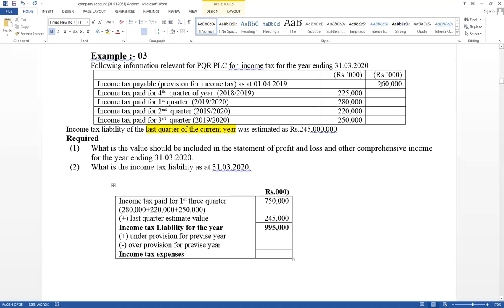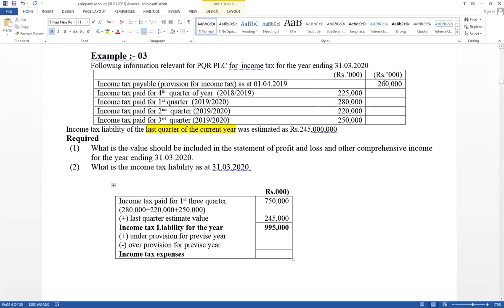Therefore here over provision. If it is over provision, that value should be deducted here. Therefore here difference value 260 minus 225.